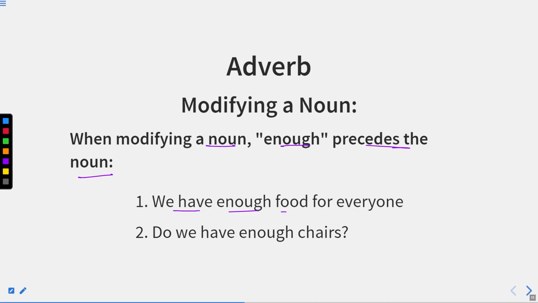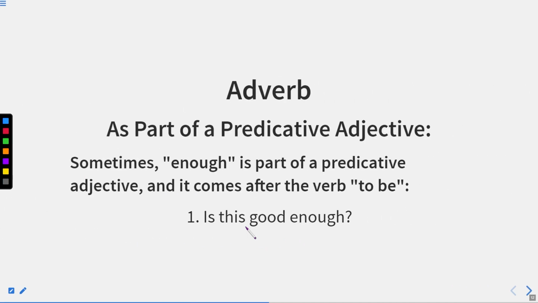We have enough food for everyone. So food is a noun before which we have used enough. That is an adjective. Do we have enough chairs? Now here again, chairs is a noun and enough is an adjective. So this is how we can use the word enough. I hope this is very much clear to you all. Now let us move to the next one.